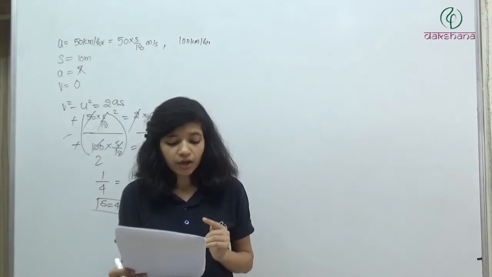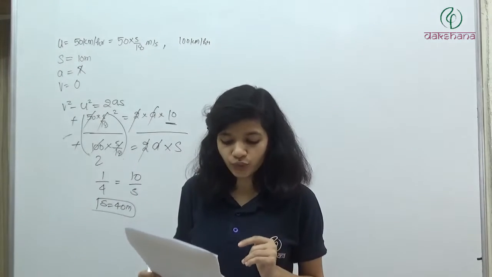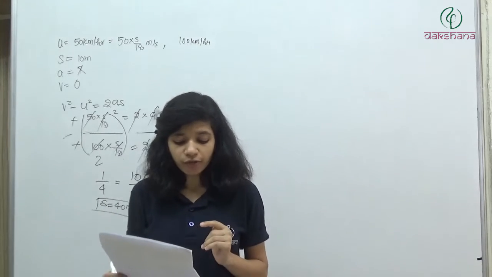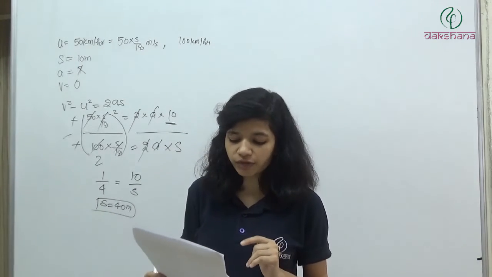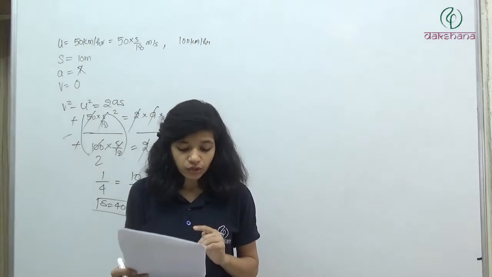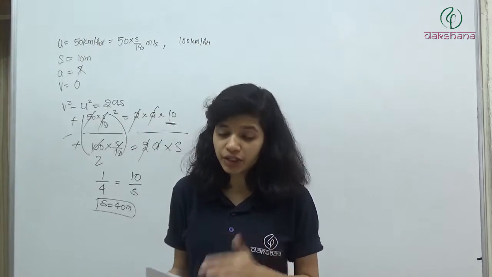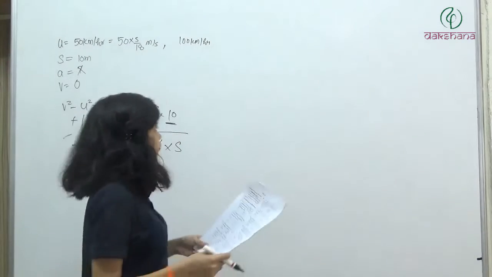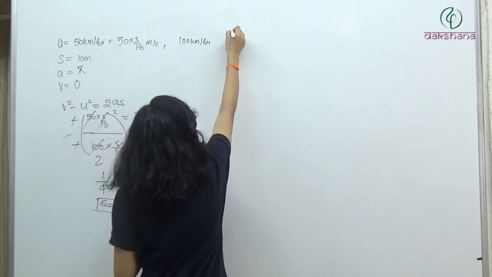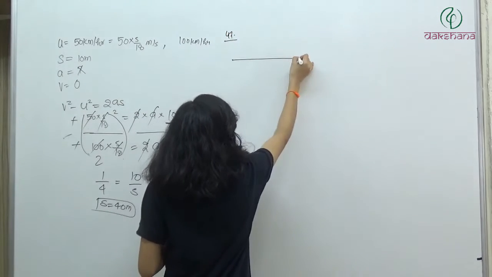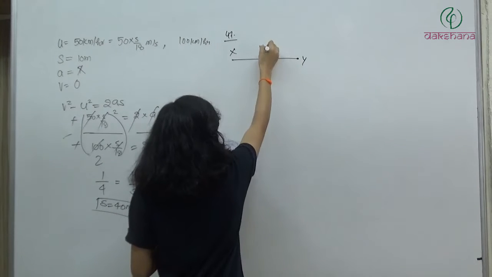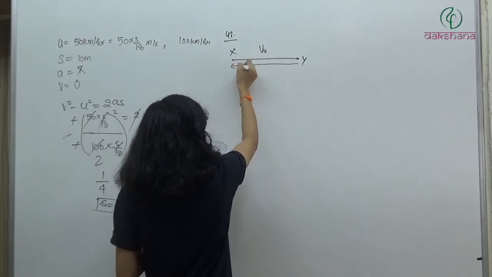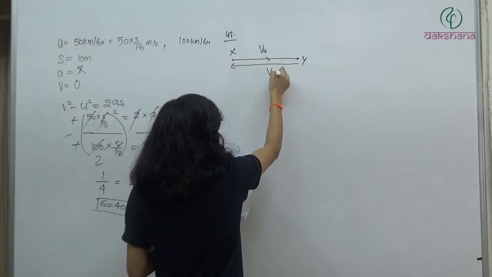The second question is: a car moves from X to Y with a uniform velocity Vu and returns to X with a uniform velocity Vd. The average speed of this round trip is? This kind of question we have done in the lecture itself. So in question number 47, a car moves from X to Y with velocity Vu and from Y to X with velocity Vd.